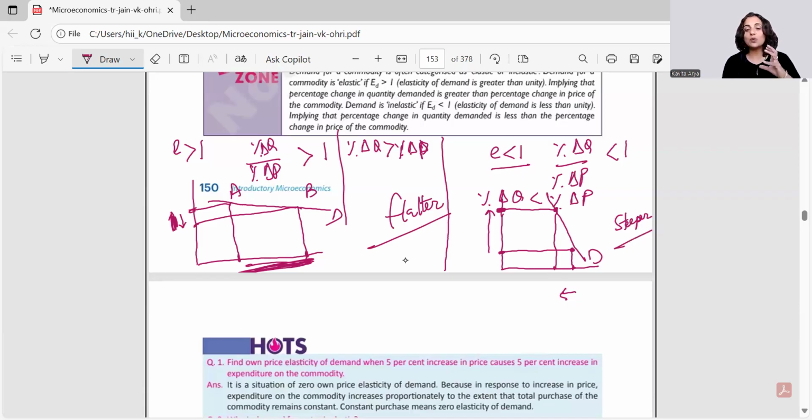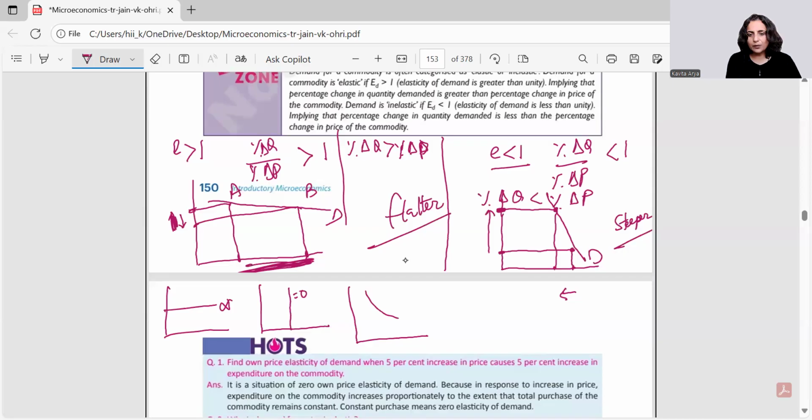Students mostly get to know the perfectly elastic demand curve. This is it, right? Perfectly inelastic demand curve. This is it, equal to 0. Okay. When we talk about equal to 1, rectangular hyperbola, you can show it curvy or you can show it this way also, where you are somewhat showing this expression, neither flatter nor steeper.